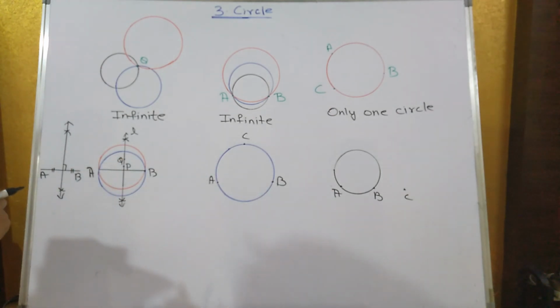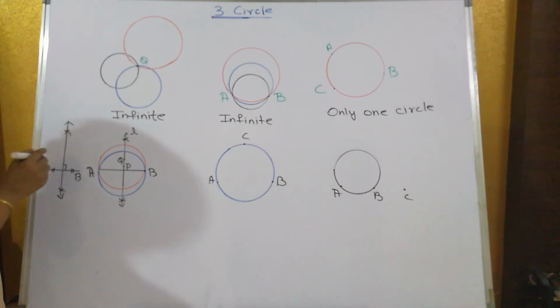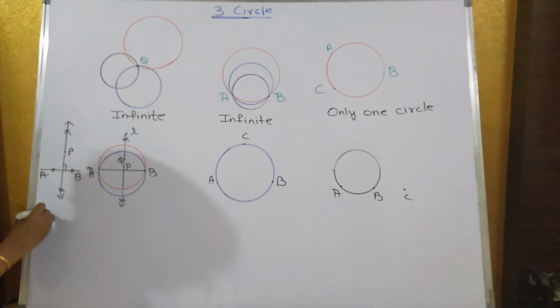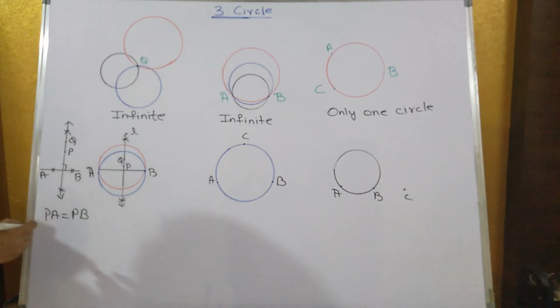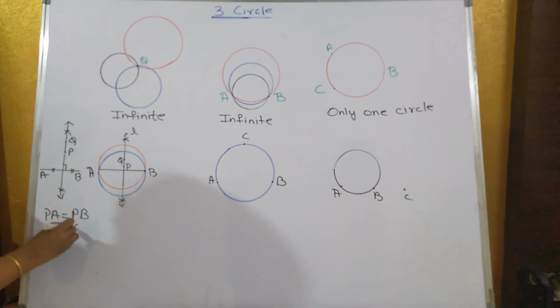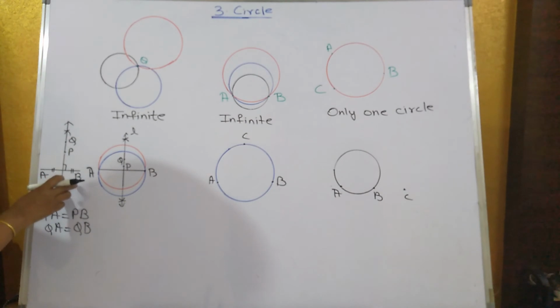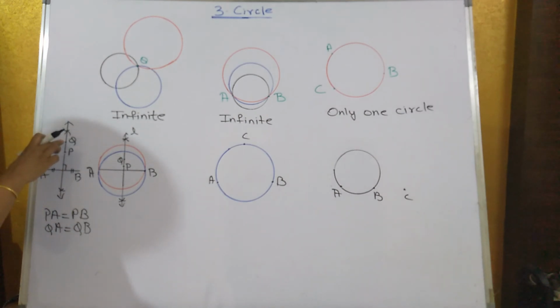Why will it pass through point A and point B? We have studied in our earlier standard. Supposing if I take point P on the perpendicular bisector, then P will be equidistant from A as well as B. That is, PA will be equal to PB. So point P, which is on the perpendicular bisector, will be equidistant from point A and point B. If I take another point Q, QA and QB will be equal. Why? Because point Q is equidistant from the point A and point B. So you take any point on the perpendicular bisector, it will always be equidistant from point A and point B, that is, the 2 ends of the segment.